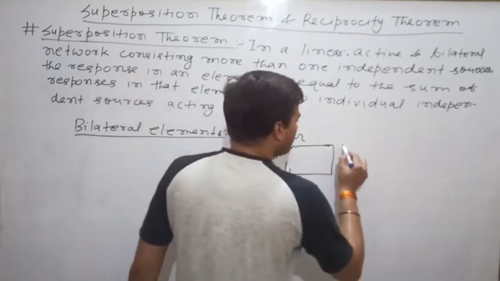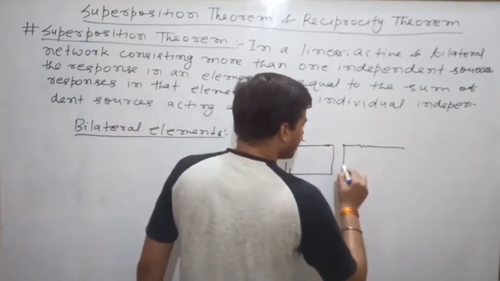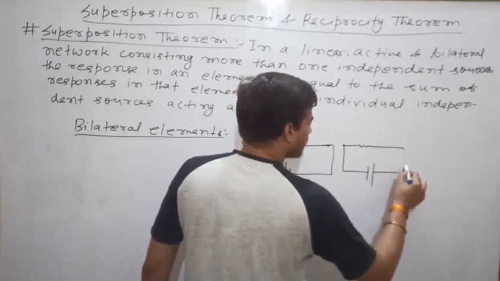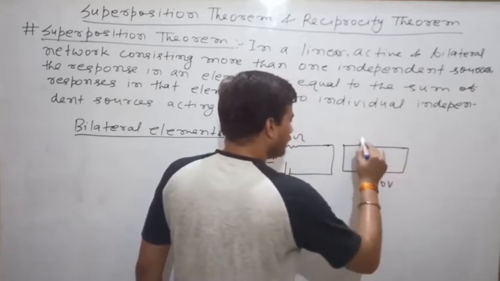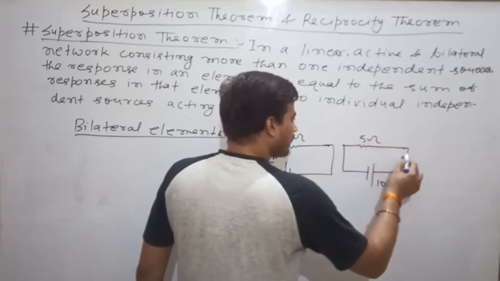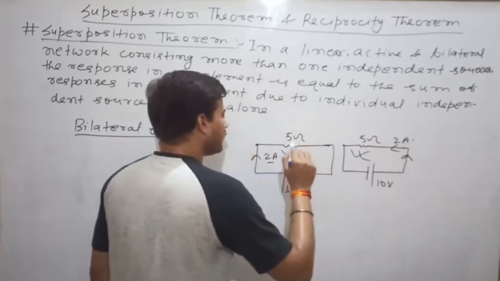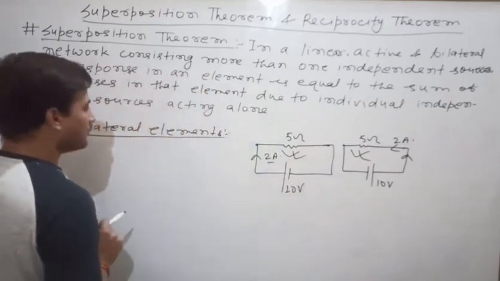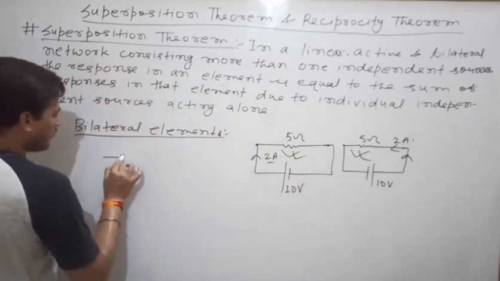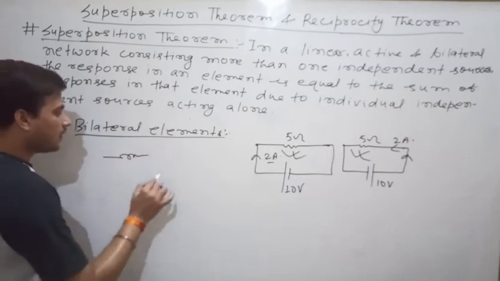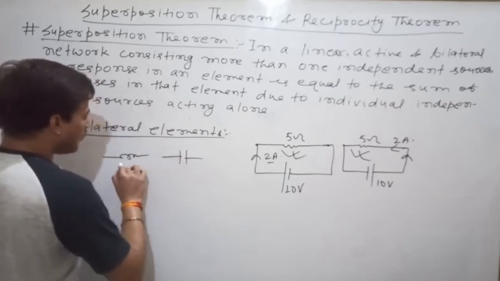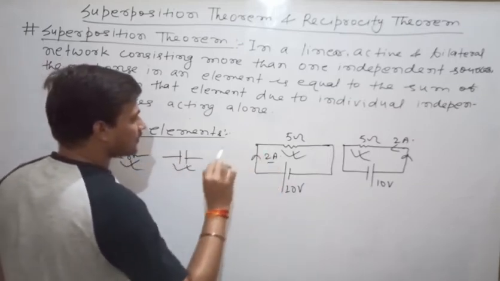Now it will be bilateral only if you apply a negative voltage of the same magnitude, 10 volt, then the same amount of current will flow in the reverse direction. So resistor is a bilateral element. Clear? Take the example of inductor, take the example of capacitor. All are bilateral elements.